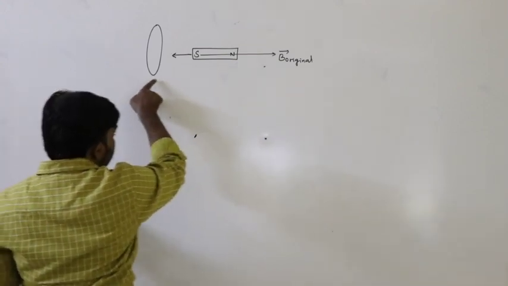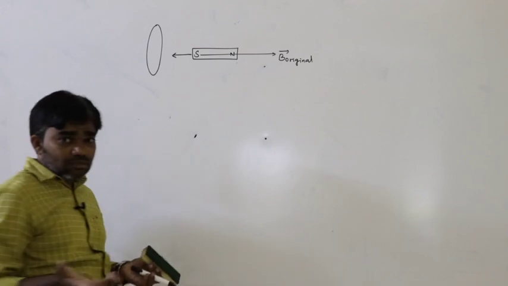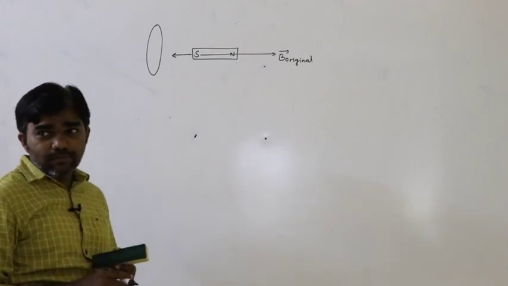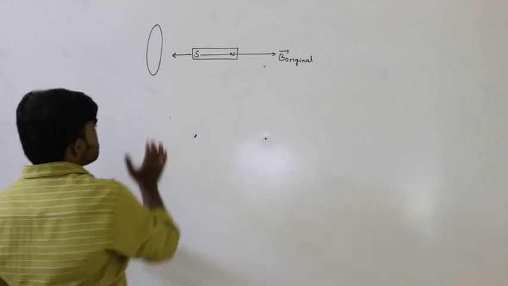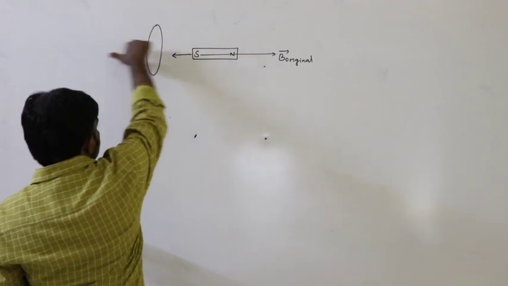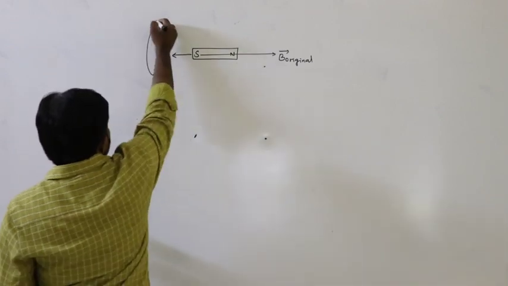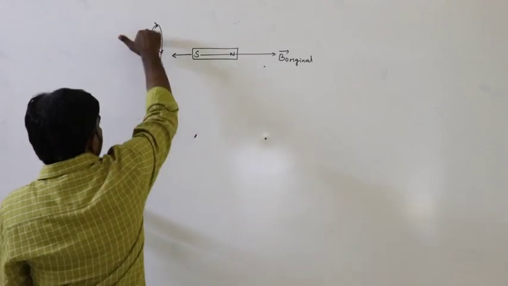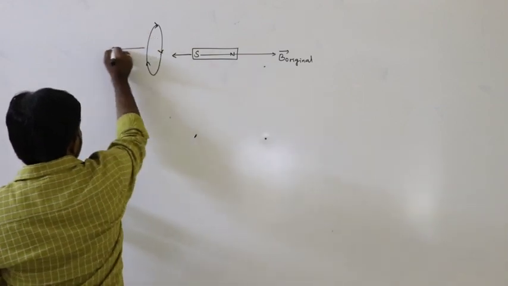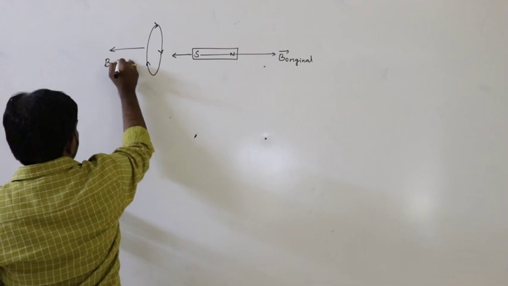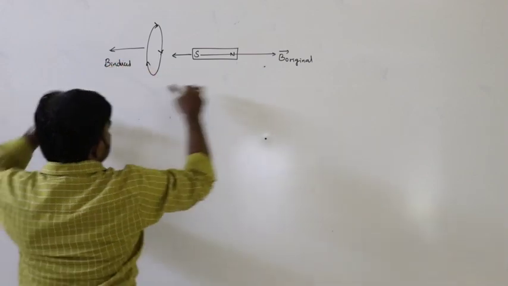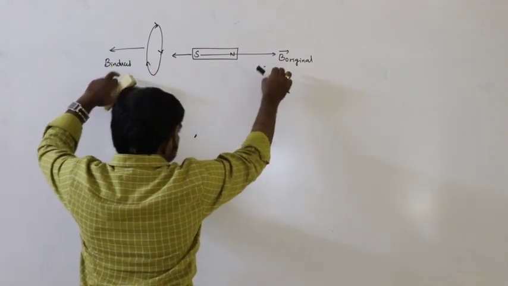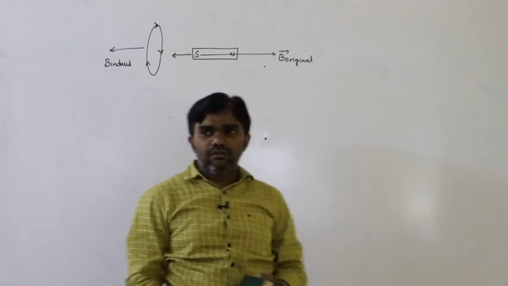If the induced magnetic field is also in this direction, it would help the original instead of opposing it. So this is the direction of the induced current. If the current is induced like this, this is the direction of the induced magnetic field. So the original and induced fields must be in opposite directions.